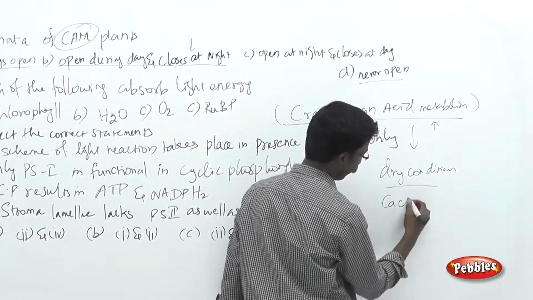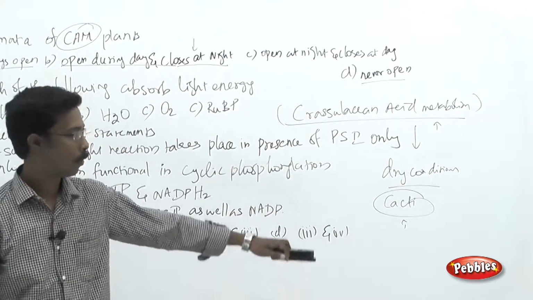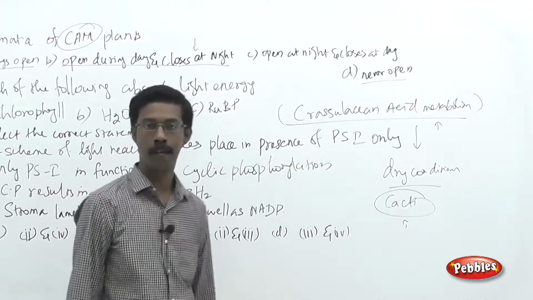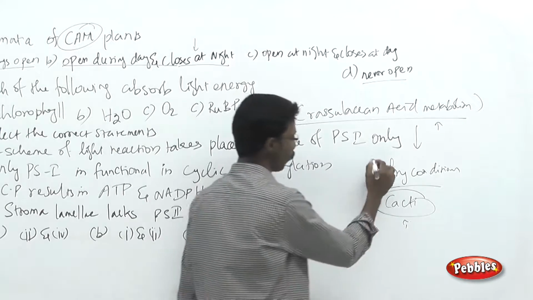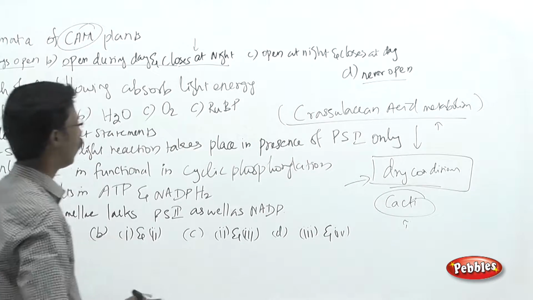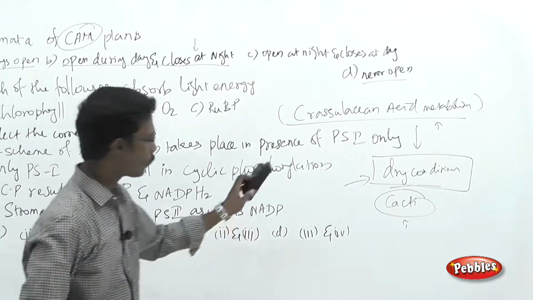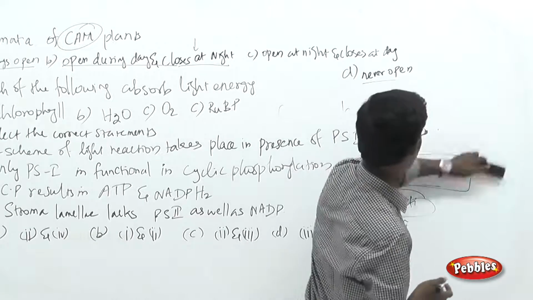For example, the cactus plants belong to the CAM, or crassulacean acid metabolism, plants. So over here they have to adapt to the particular dry condition. This is what you have to remember. As we all know, what is the role of the stomata in the leaves?